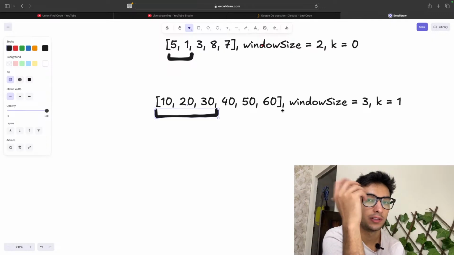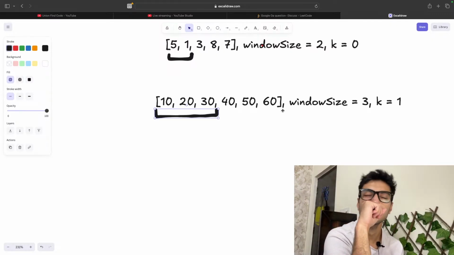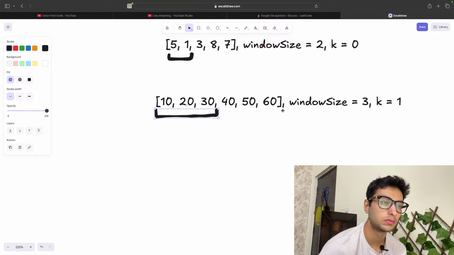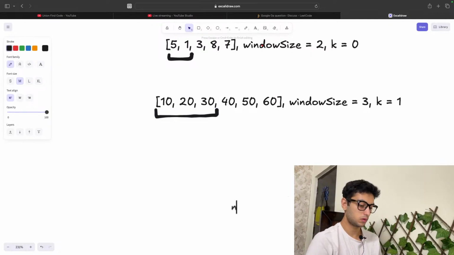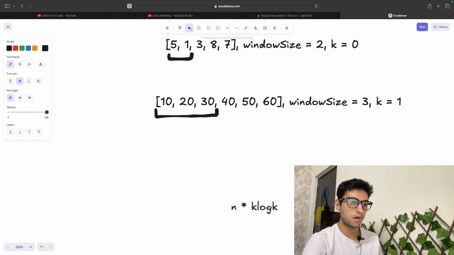And then calculating the average is just, it's not really time taking. It is though. You have to loop through each value. K log k, and then window size minus k. So it's n into k log k. Each time k log k happens, that is you sort. What you have to do is multiply that with window size minus k.